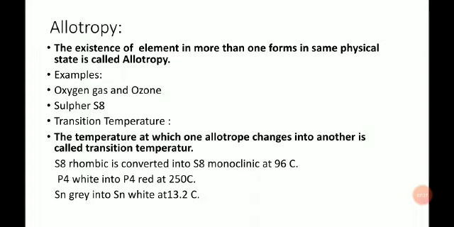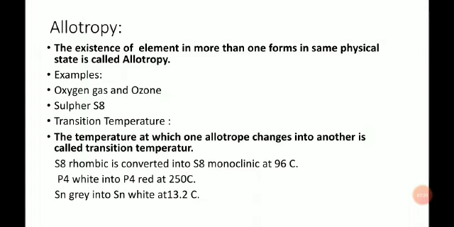In phosphorus, white phosphorus is present at room temperature. When the temperature is increased up to 250 degrees centigrade, this white phosphorus is converted into red phosphorus. Then 250 degrees centigrade is the transition temperature.